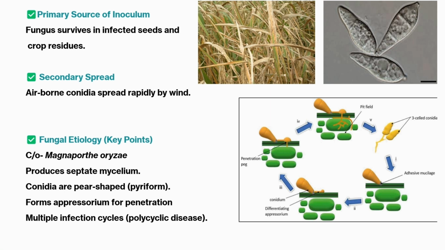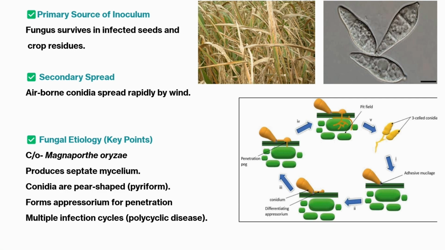So if any long question is given asking about the disease cycle, and you don't have time, you can simply write: the primary source of inoculum is infected seed and crop debris. Secondary source of inoculum, airborne conidia. Mode of spread through airborne conidia. This is about the disease cycle. Okay, you can make a circular diagram also. Easily you can make the diagram.